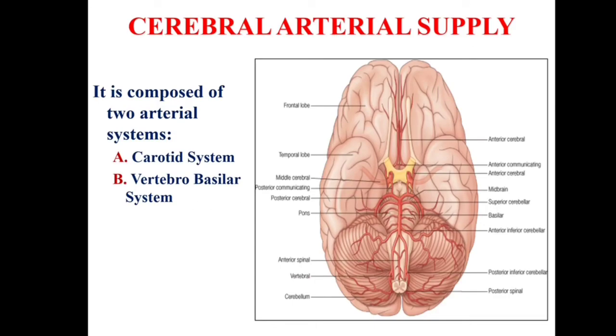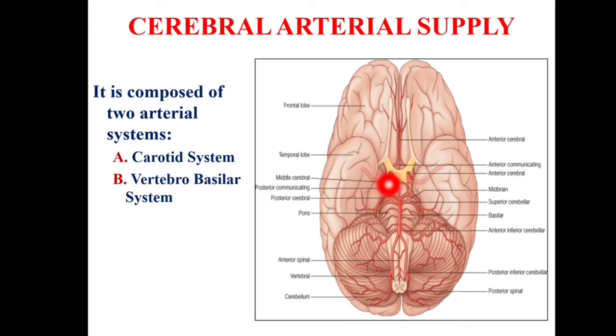First is cerebral arterial supply, which lies anteriorly as the carotid system and posteriorly as the vertebrobasilar system. So, this cerebral arterial supply is combinedly formed by carotid system anteriorly and vertebrobasilar system posteriorly.